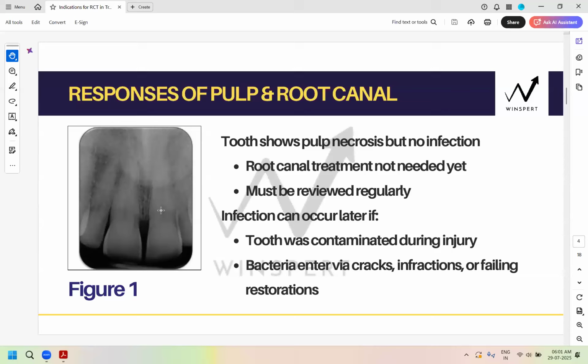Do you see the PDL is extremely normal? There is no apical periodontitis. There is no pain. Sensitivity, of course, is not there. There is no pulp sensation and there is no resorption. Can we all appreciate this is your classic pulp necrosis without infection? So there are no clinical signs to suggest any infected root canal.